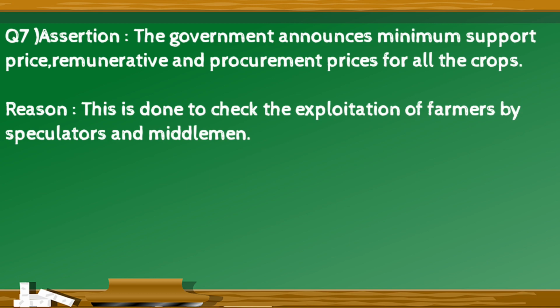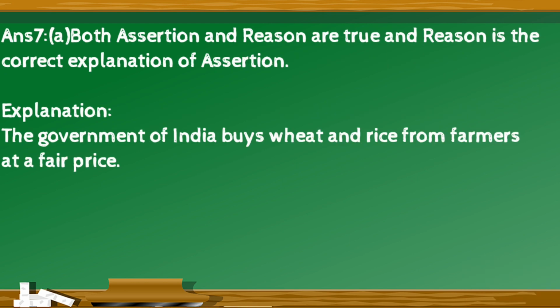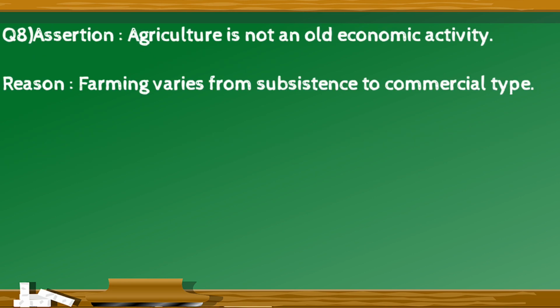Assertion. The government announces minimum support price, remunerative and procurement prices for all the crops. Reason. This is done to check the exploitation of farmers by speculators and middlemen. The right option is A. Both assertion and reason are true, and reason is the correct explanation of assertion. Explanation for this is the government of India buys wheat and rice from the farmers at a fair price.